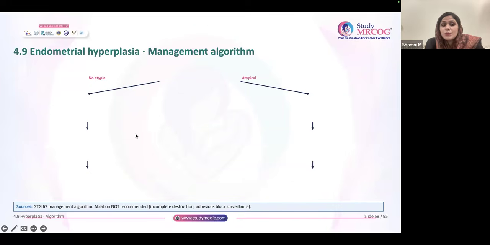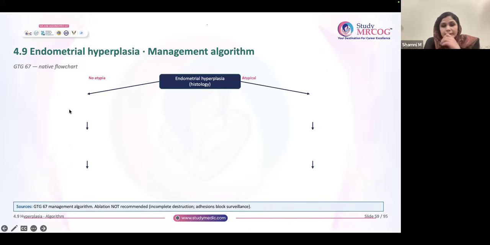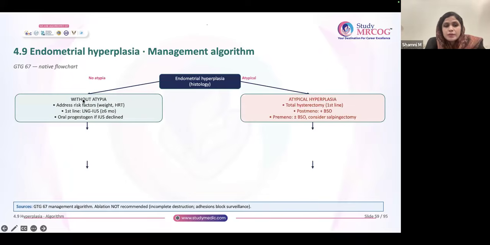Now, treatment is very important. So, you should know about the cancer risks: progression risk, concurrent endometrial cancer risk, and ovarian cancer risk. Let's discuss without atypia first. Without atypia, you see the risk factors: weight, HRT, etc. Without atypia, first line management is always LNG-IUS. Or second line, you can give oral progesterone if the patient is not willing for LNG-IUS.